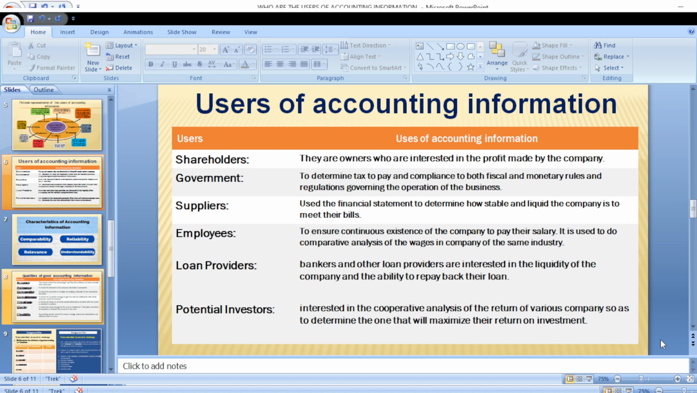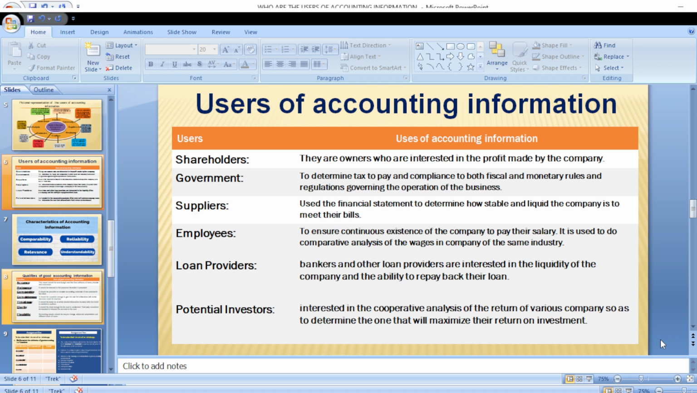Then the loan providers such as banks. The loan providers are those that provide funds for the organization. The ability of the company: are they liquid enough to pay back those loans that have been provided? Those are part of what the loan providers will be looking at.